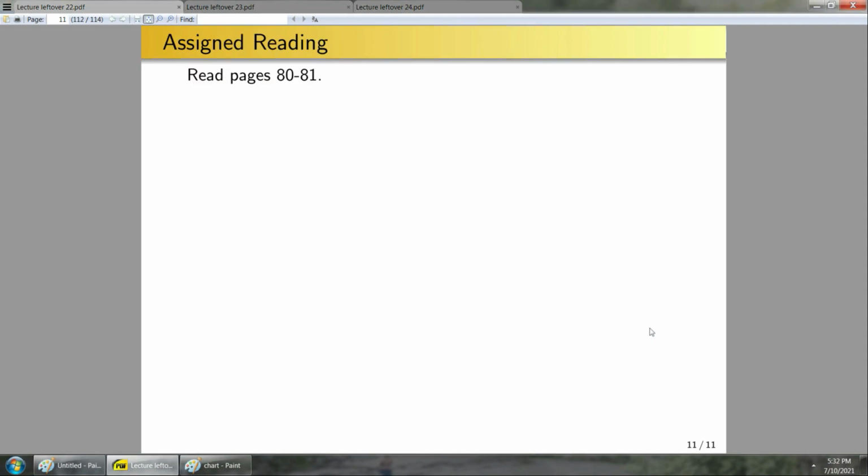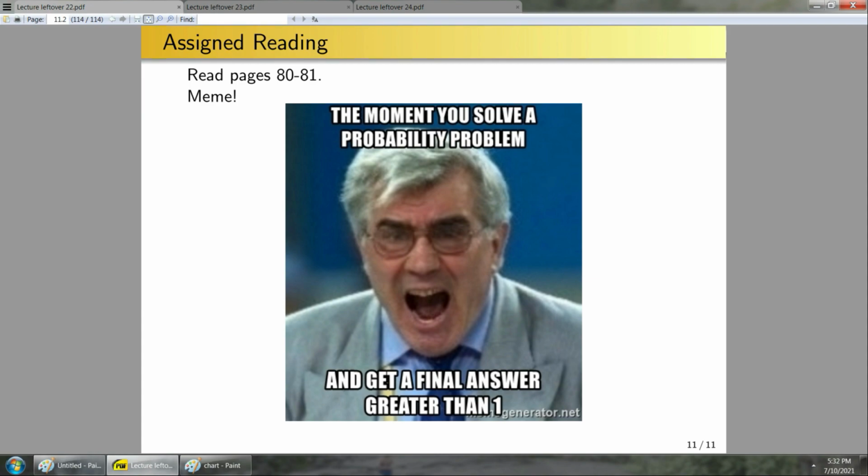Okay, so we have some assigned reading. I want you to read pages 80 through 81. This is essentially the proofs that the book gave for these various properties, so you don't necessarily need to do much reading there. So we have a meme that hopefully is one of the more constructive memes. The moment you solve a probability problem and get a final answer greater than 1, yes, you should be angry, you did something wrong, but it's a good sign because you know it's clearly wrong, so you can try to fix it.